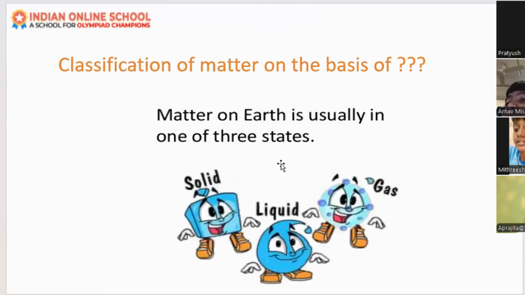How can we classify the matter on the earth? What are the three states of matter? We can classify matter into three types: solid, liquid, and gas. Every object that we see around us is in either the solid, liquid, or gaseous state.